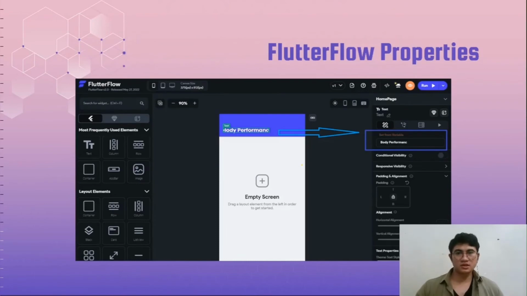Besides the widgets, we can also change the parameters of our widget with the Flutter Flow properties on the right panel. In this panel, we can change any parameter regarding our widgets. For example, here we have a body performance text widget. If we want to change the text, we can just type something else. And if we want to change the color, we also have it here.